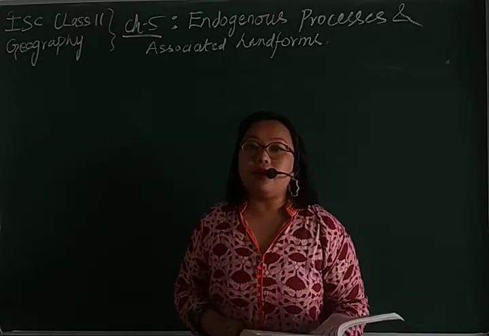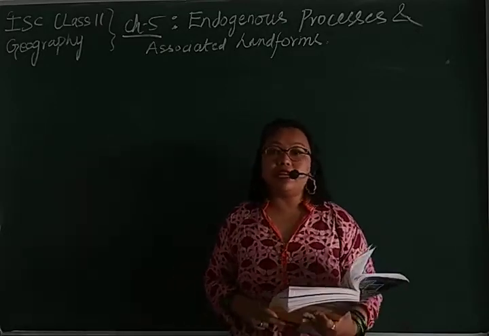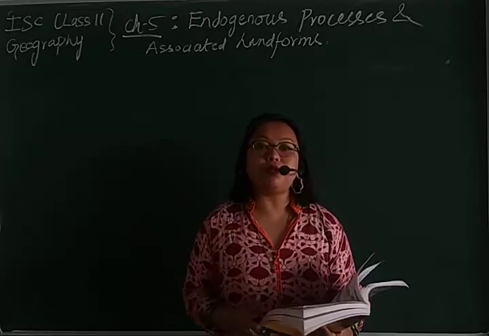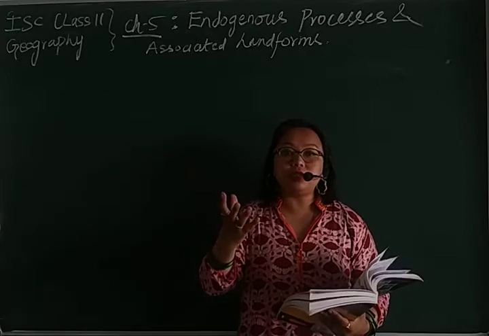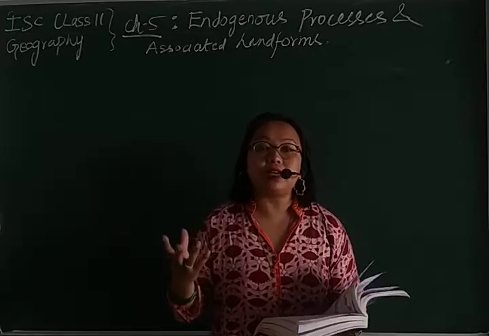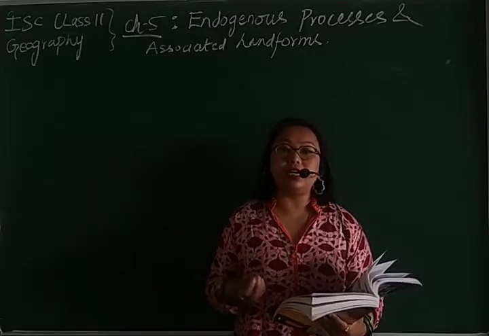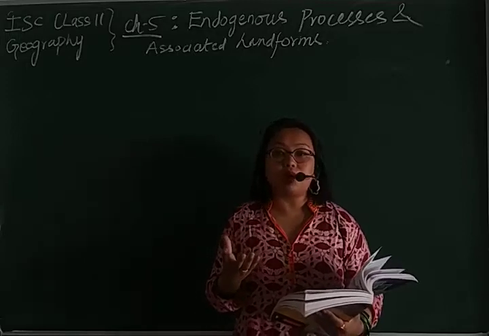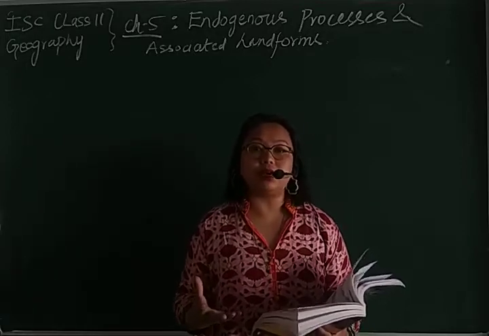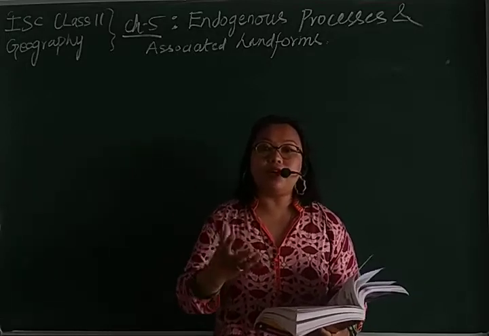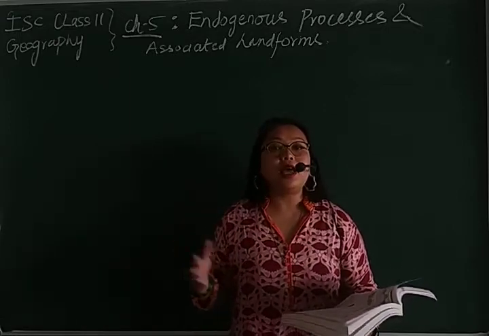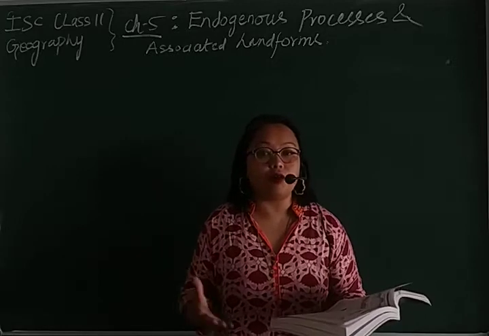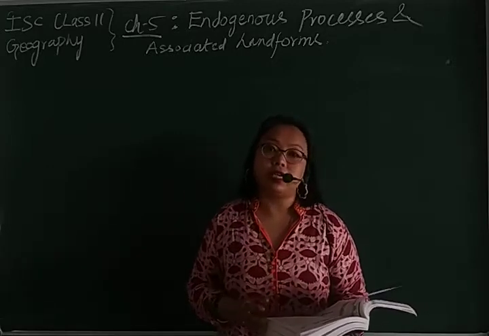When the eruption takes place, what comes out? Lava comes out, right? And that lava is deposited, and then the formation of the volcanic mountain takes place.